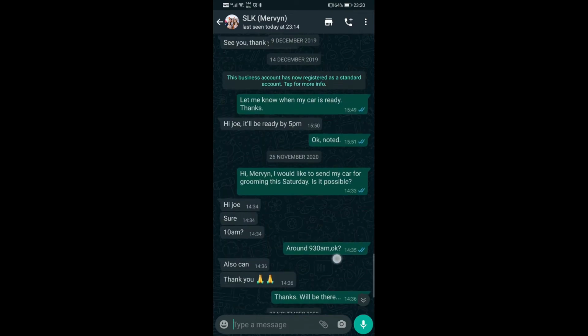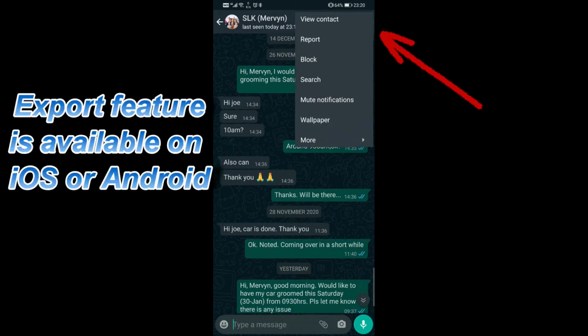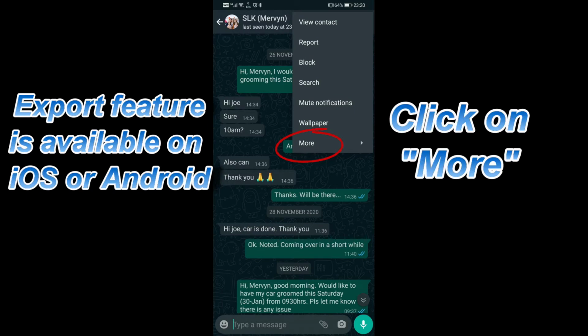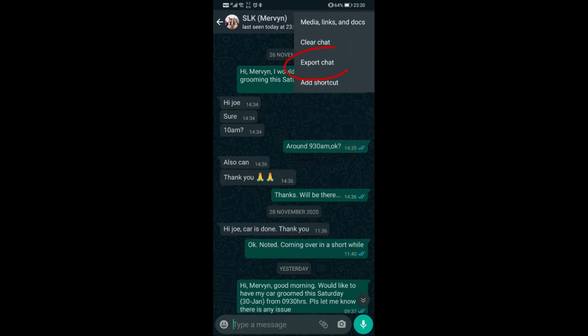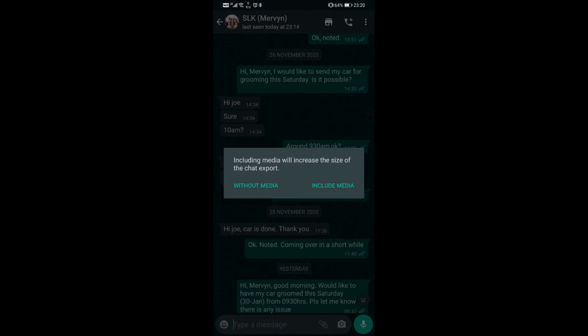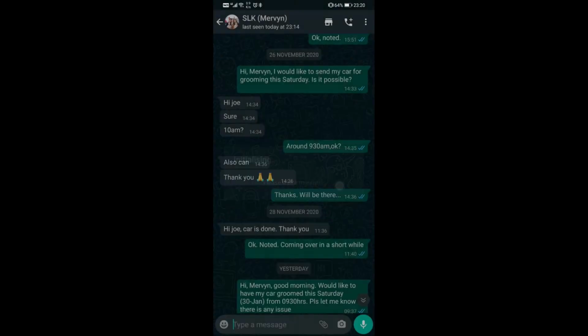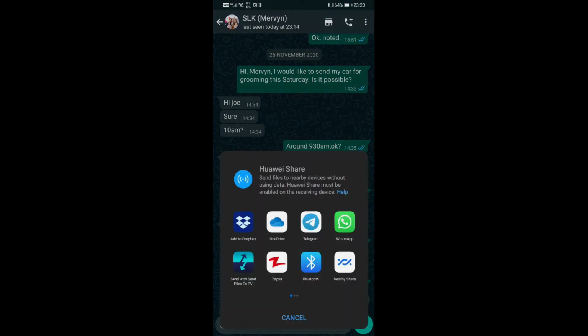So how I do it is I go to these three little dots. By the way, I'm using Android to demonstrate. So export chat, and you can include media. Once I include media, you can see that Telegram appears on the share media.